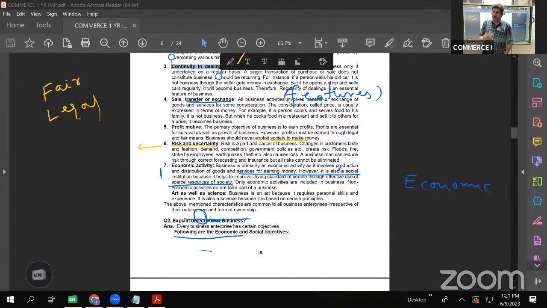We do plan so much, but we never know what is going to happen tomorrow because tomorrow is uncertain. The same way in any business, risk and uncertainty is there.